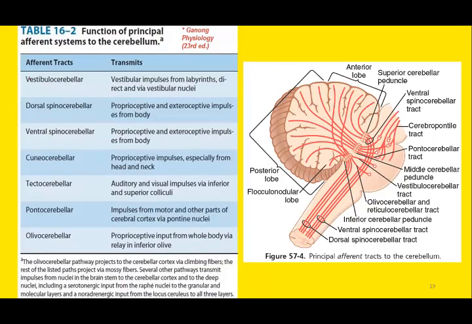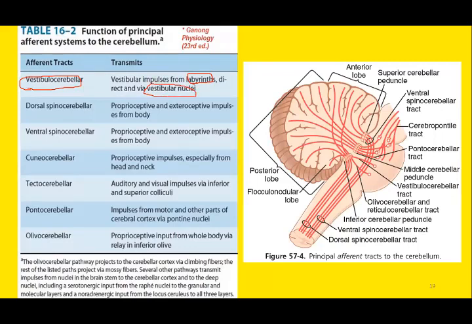The first is the vestibulocerebellar pathway. As the name indicates, it is connected with the vestibular system or the vestibular apparatus. So impulses will be received from the labyrinth, or the inner ear, via these vestibular nuclei.